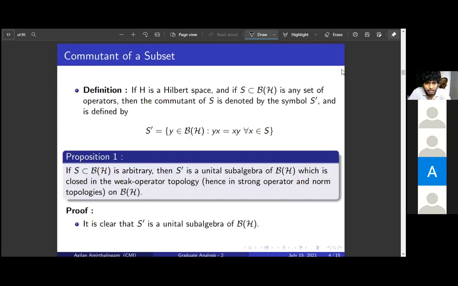So what we have shown is that for any subset, S dash is a unital subalgebra, and also it is closed in the weak operator topology. This is proposition 1.